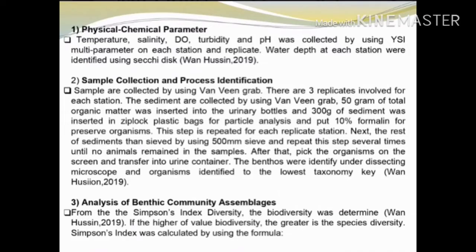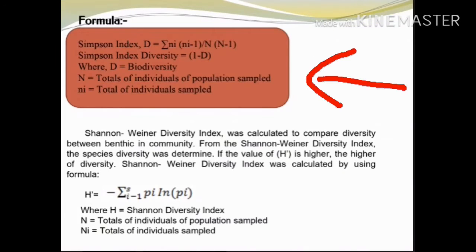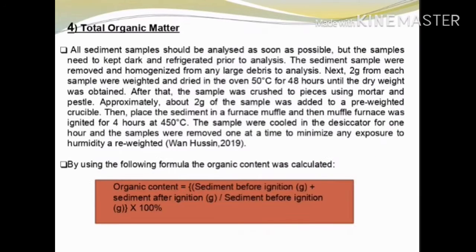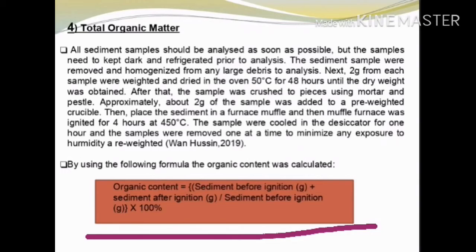Third, analysis of benthic community assemblies. The Simpson index of diversity, the biodiversity was determined. Next, this is the formula to calculate Simpson index of diversity. This is the formula to calculate evenness and Shannon-Wiener index of diversity. For total organic matter, this formula was used to calculate organic content.